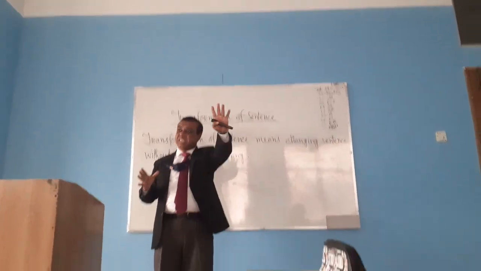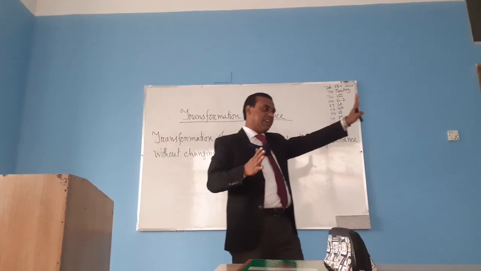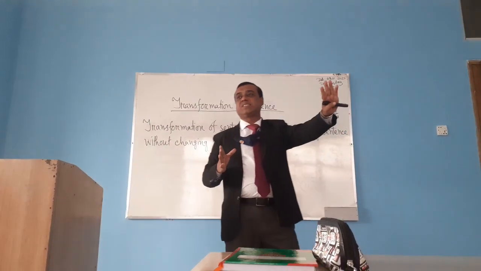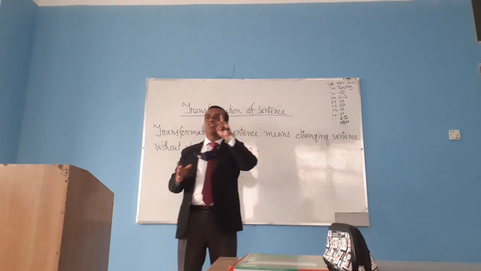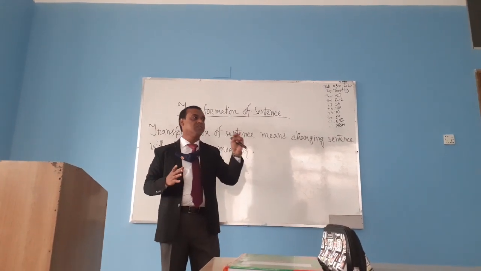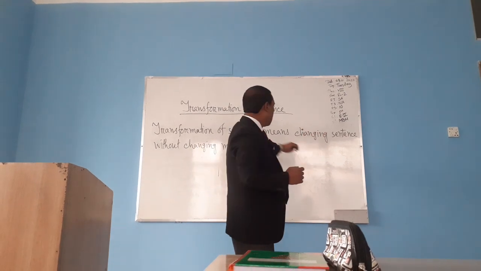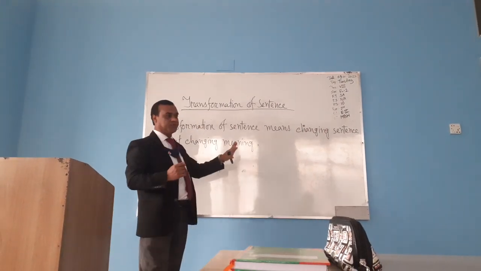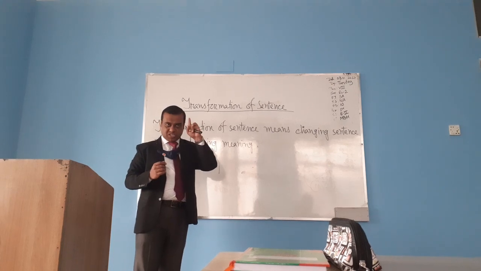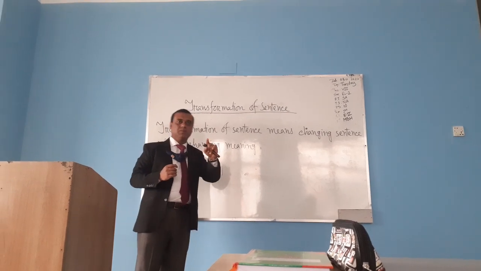Transformation is like that. In science, we find two kinds of change, physical and chemical. We can compare transformation of sentence with physical change. Clear?